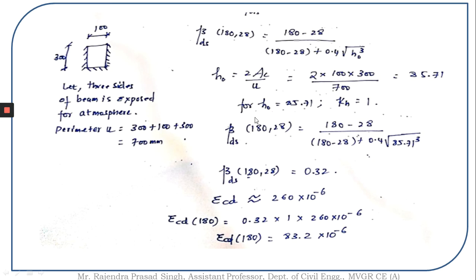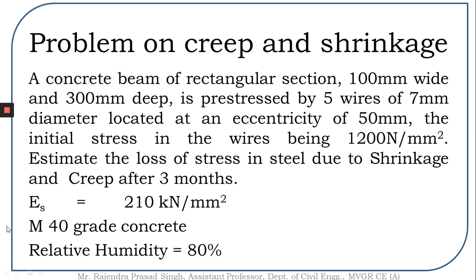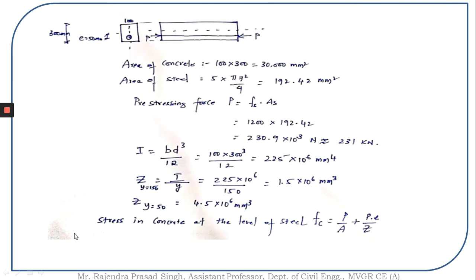Then beta ds of 180, 28 is given by substituting this h naught value here. So I got the beta ds value to be 0.32. Then epsilon cd value for a given grade of concrete. What is the grade of concrete given in this problem? Grade of concrete is 40 MPa.